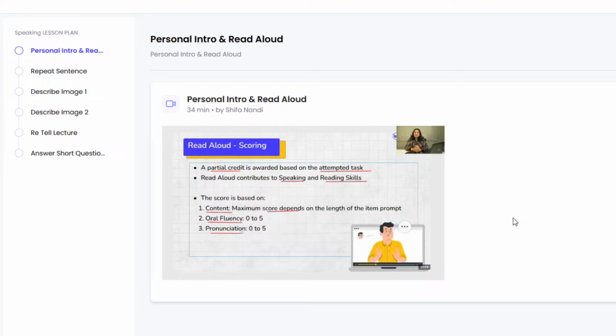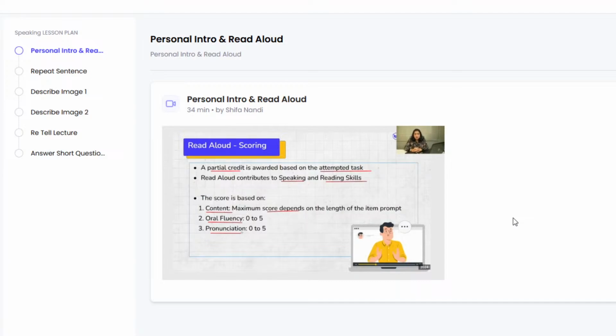Now, what exactly is this fluency, students? Fluency is your ability to go on speaking or reading without unnatural hesitation and choppiness in your tone, which means that you need to display a natural rate of speech, neither too fast nor too slow. So be very careful about that. Now, what is pronunciation? Pronunciation means that all your sounds are accurate, which means that you should sound like a native speaker or a regular speaker of the English language.